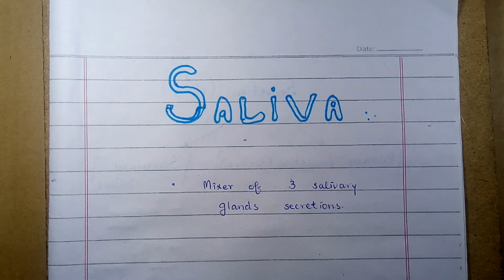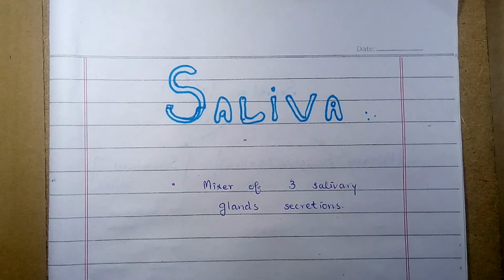Students, this video is based upon the topic saliva: the definition, composition and the secretion types of the saliva secreted out by the salivary glands. In this video, I'll also talk about the salivary glands and their types present in the oral cavity. Saliva is an important component and has a significant role in the digestive system of the human being. The process of digestion starts by the secretion of the salivary glands, that is saliva. Saliva is a complex fluid secreted out by the salivary glands present in the oral cavity.